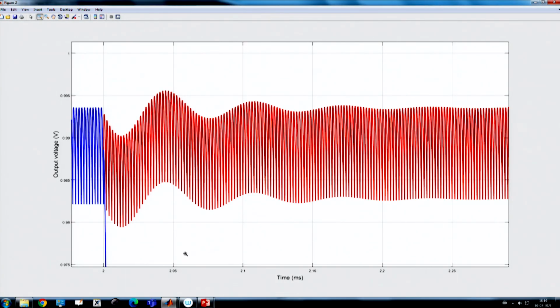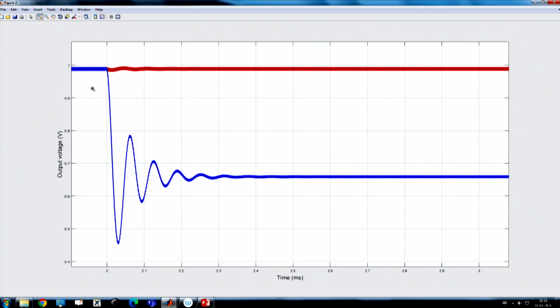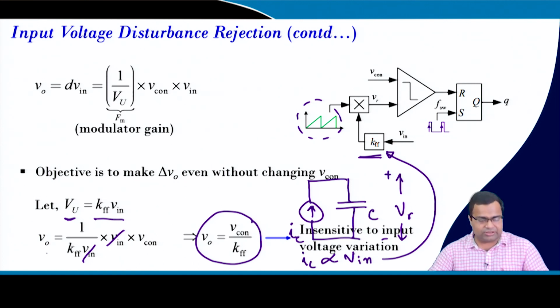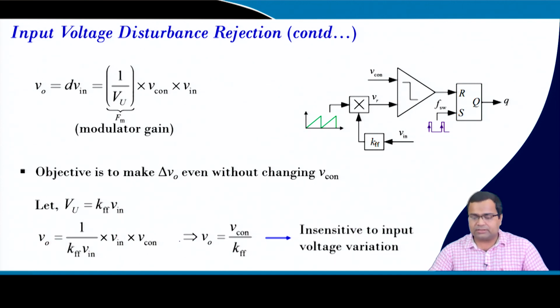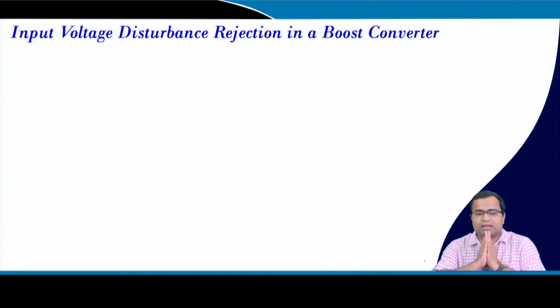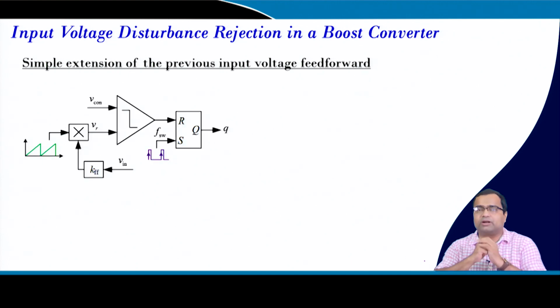Okay. Now, you can see this was the original that you have seen, the blue color, where there is no feed forward action. It is open loop and it has a significant impact on the output voltage. So, it is clear that the feed forward action can drastically reduce this. It can make the supply insensitive to input voltage variation, and we have seen in the step transient there is a very minimal effect due to finite bandwidth, otherwise it totally rejects the disturbance. But we want to see whether this technique really works for a boost converter or not.